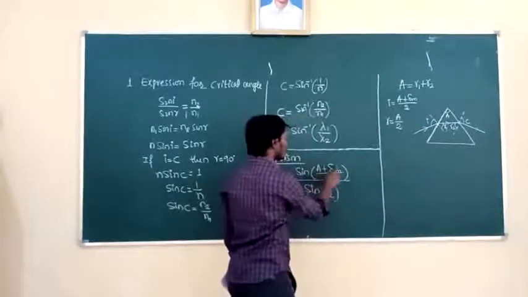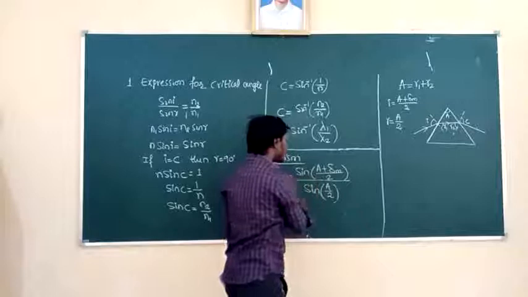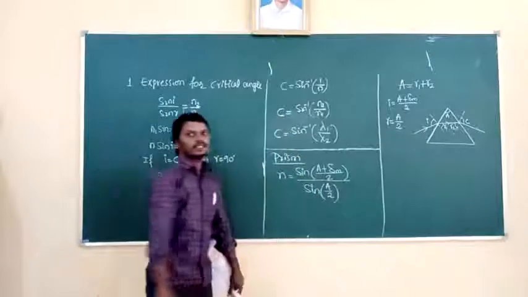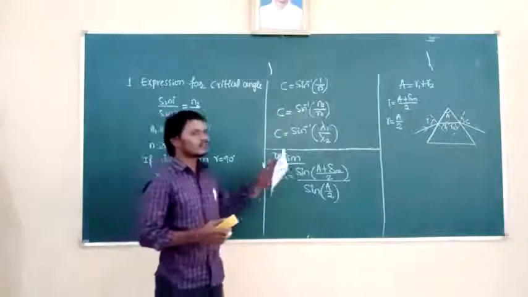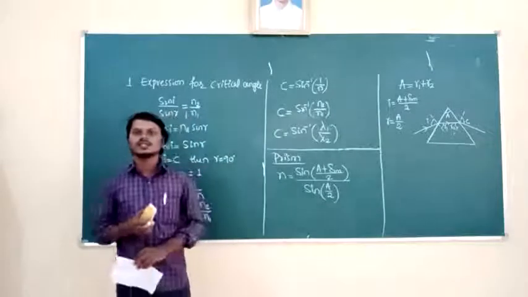So sine I by sine R is equal to the refractive index. This is all about the prism. By using these formulas, we are going to solve some CET questions.